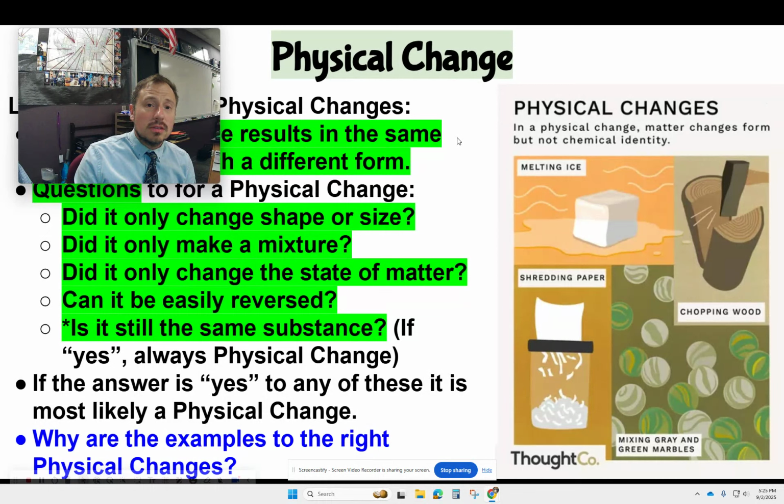Now the next one's very similar to chopping wood: shredding paper, or like cutting paper. Yep, we just changed shape or size. We did not make a mixture, did not change state of matter. Can't really easily be reversed, but once again, let's look at this last one, the one that's telling. Is it still the same substance? Yes, it is still paper.